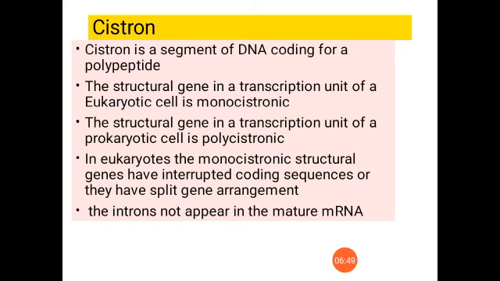Side by side they are seen, and these introns will not appear in the mature mRNA. Okay, so what does mature mRNA mean? From DNA in eukaryotes, what happens? RNA will form, and that RNA formed is known as hnRNA, heterogeneous nuclear RNA. These are the precursor molecules from which the real mRNA is formed. Is it clear? That is known as hnRNA.